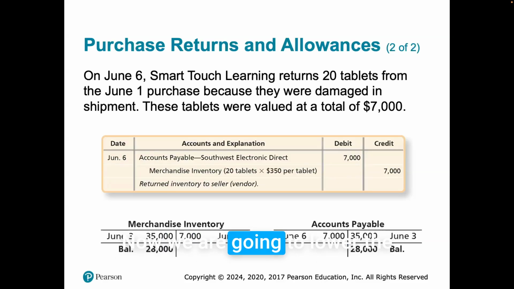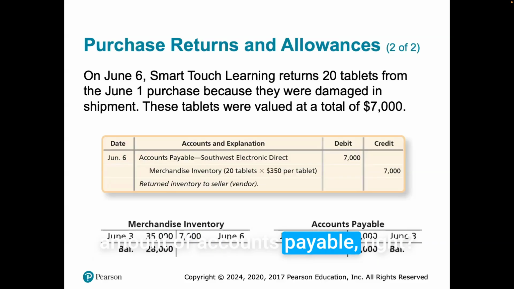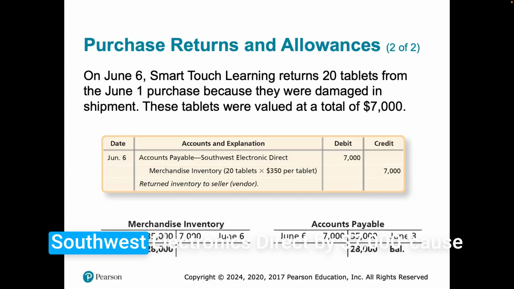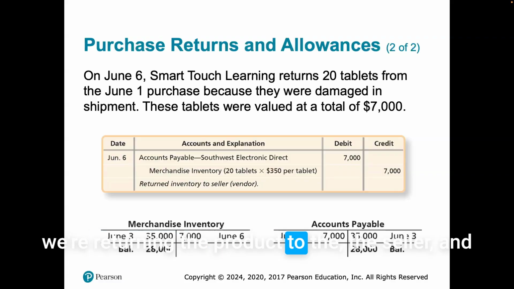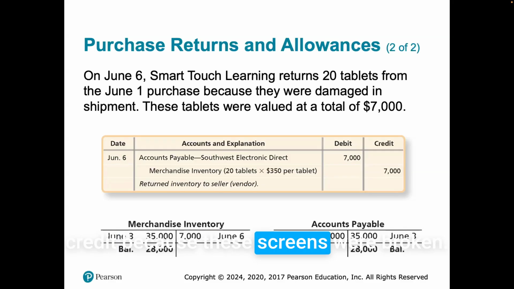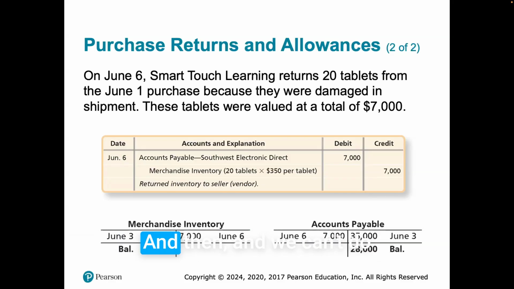Now we are going to lower the amount of accounts payable, right? So we debit that account, accounts payable Southwest Electronics Direct, by $7,000 because we're returning the product to the seller. We're going to be credited with the $7,000 because the screens were broken, and we can't do anything with them, so we lower.